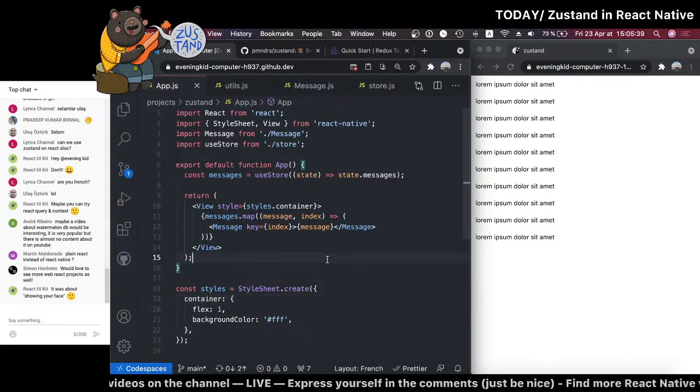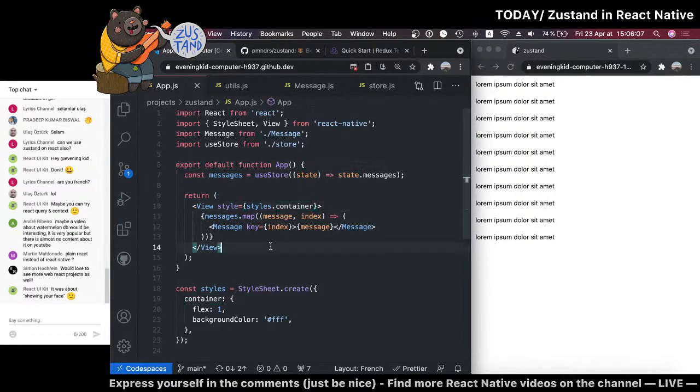Would love to see more web React projects as well. Okay, if that's something that many people want to see, just let me know. I just don't want people who subscribe for React Native content to feel sad because it goes more on React projects. But I also feel that probably everyone who's using React Native is probably already using React, so maybe. Let's get back to this.